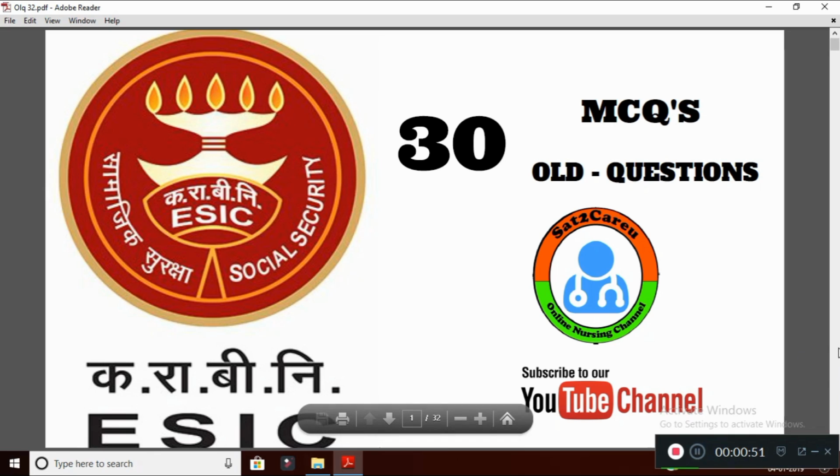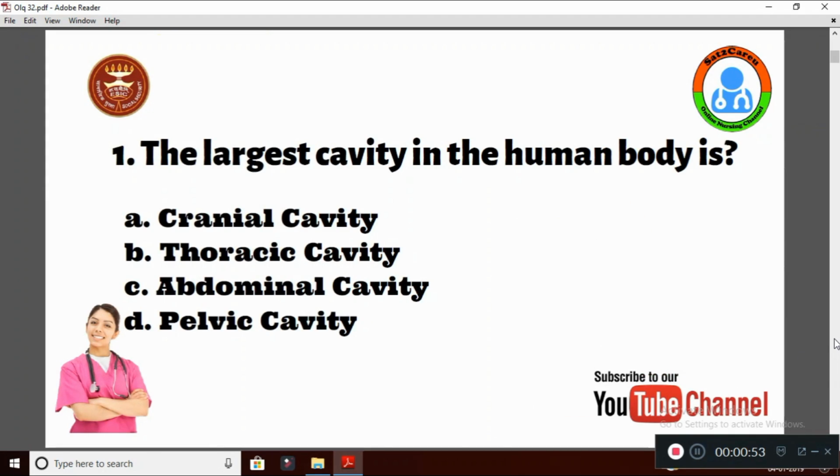Let's go for the first question of the day. The largest cavity in the human body is option A cranial cavity, B thoracic cavity, C abdominal cavity, and D pelvic cavity. The right answer is abdominal cavity, the largest cavity in the human body.